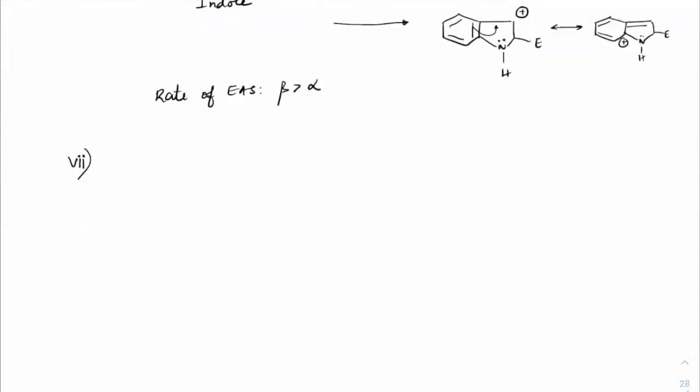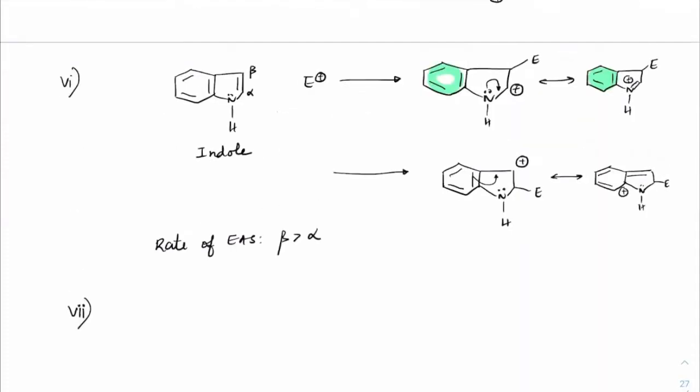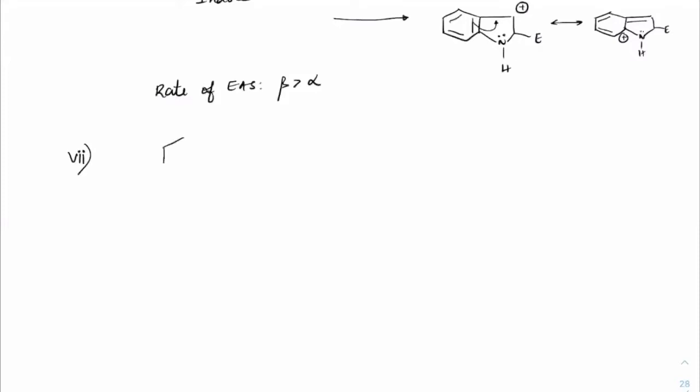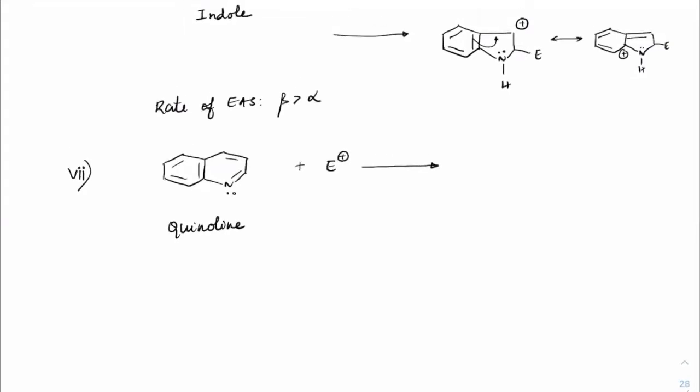Next, we have combined benzene and pyridine. A combination of benzene and pyridine is called quinoline. So in case we take quinoline and add an electrophile, you have to check where it gets added. Now between benzene and pyridine, which is more reactive? Benzene form, right? Okay.